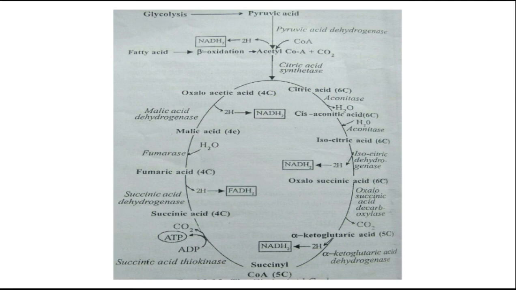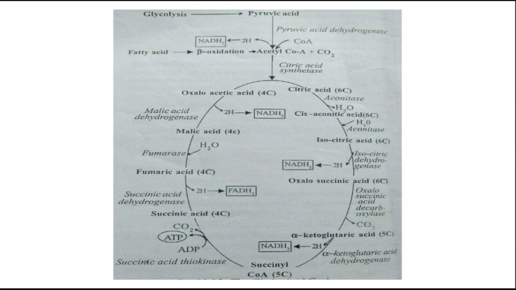Okay, you have seen here GTP, meaning guanosine triphosphate.